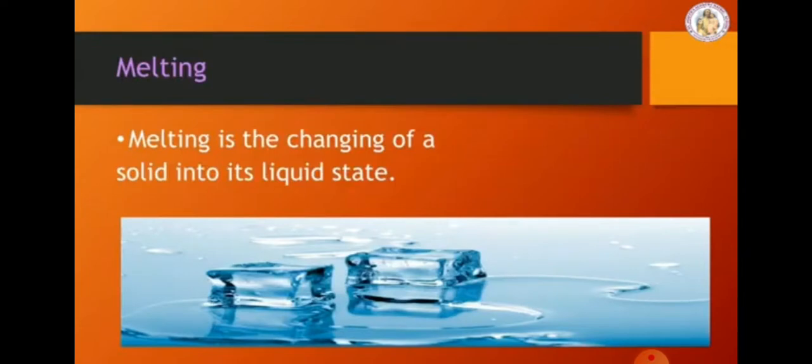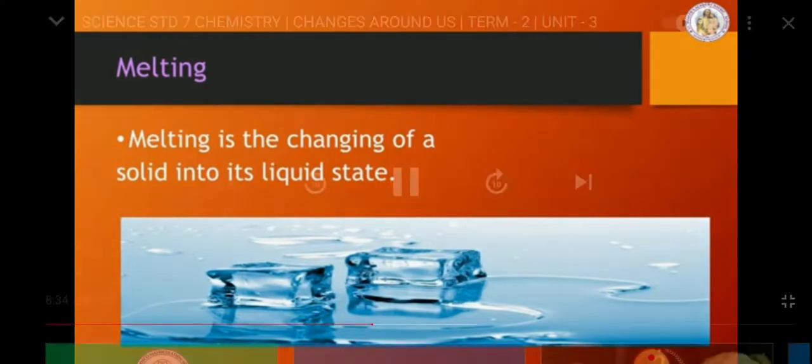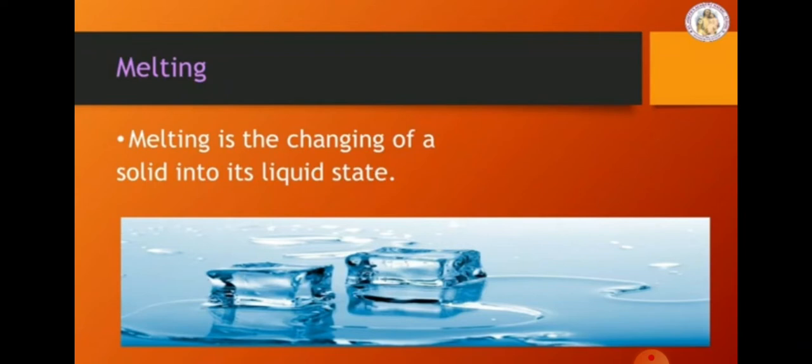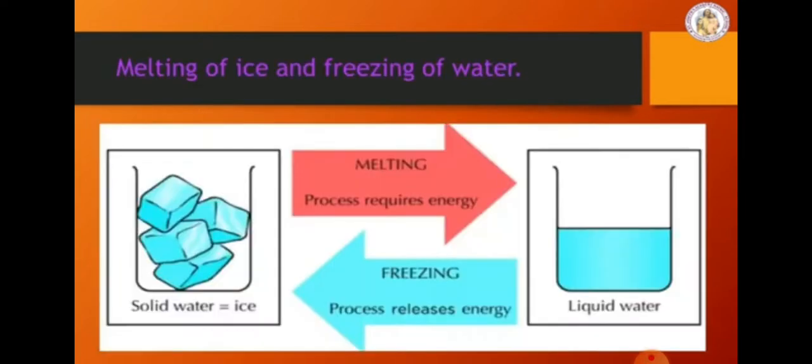Melting. Melting is a change which takes place in a solid. When we heat a solid, it changes into liquid. That is, the process changes a definite shape into an indefinite shape. When a solid changes into liquid, that is called melting. For example, an ice cube. Let us see a small activity based on melting of ice and freezing of water.